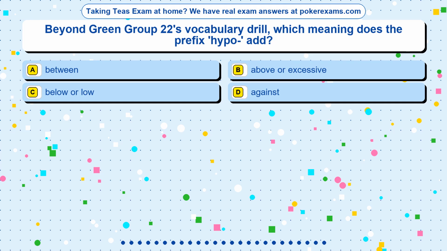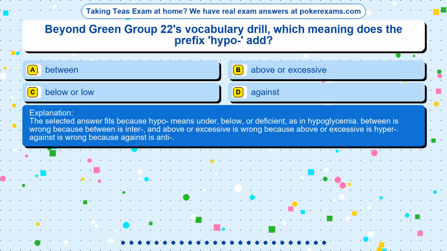The correct answer is option. The selected answer fits because hypo means under, below, or deficient, as in hypoglycemia. Between is wrong because between is inter dash, and above or excessive is wrong because above or excessive is hyper dash. Against is wrong because against is anti dash.